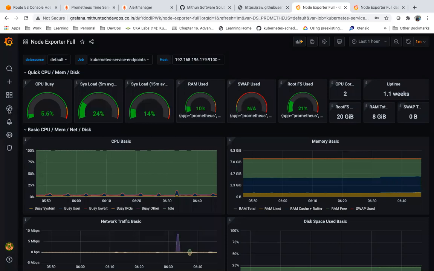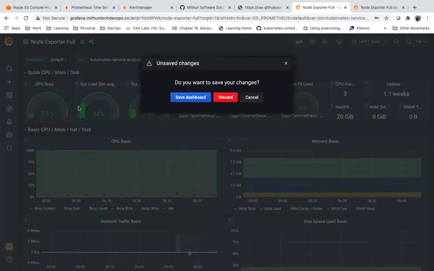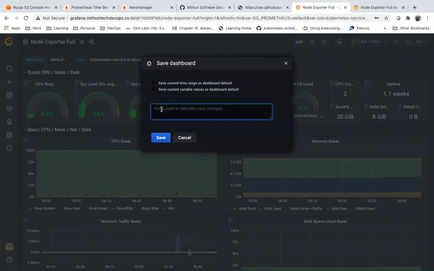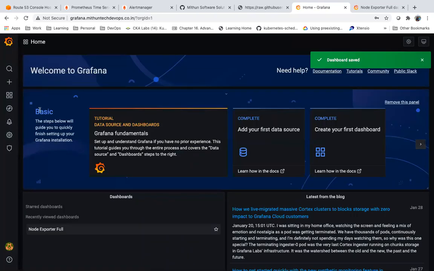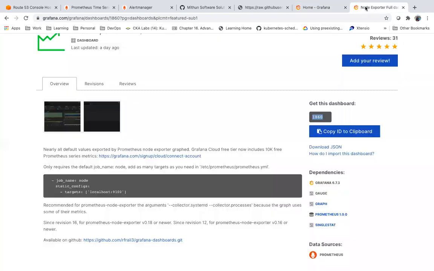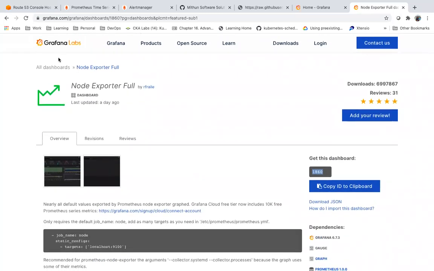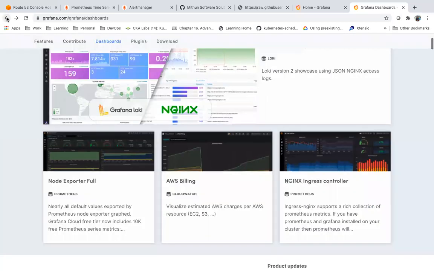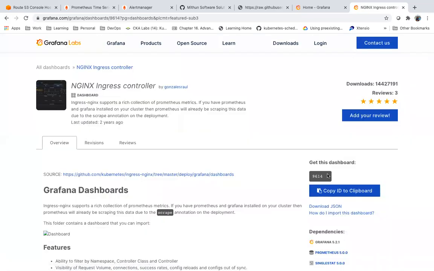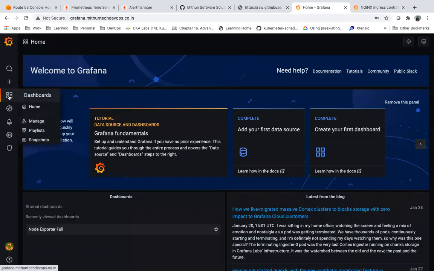Similarly, you can have another dashboard, like whatever is gathered by Kubernetes state metrics. Suppose you want to see ingress controller related information, right? We have an Nginx ingress controller, right? You can deploy this. You can import this dashboard.